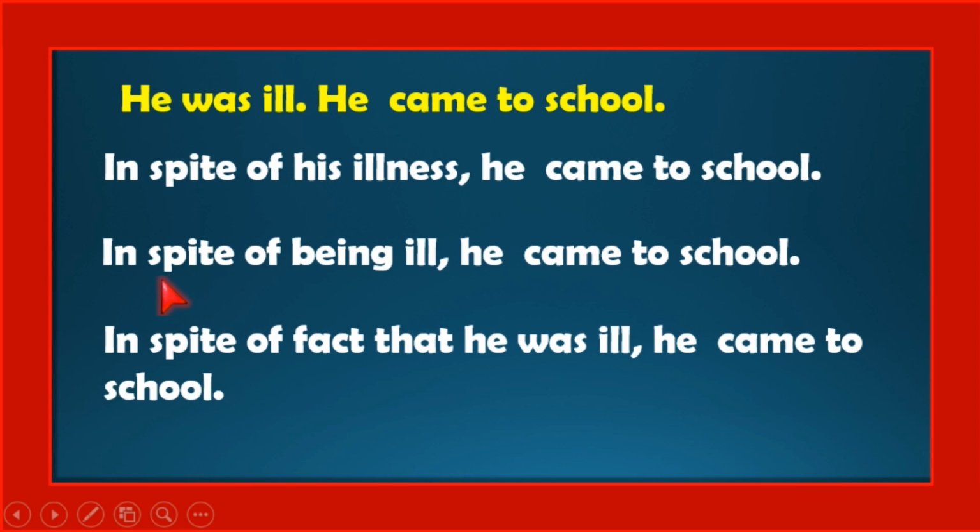And the next structure, in spite of plus gerund, ing form, and adjective form. So, in spite of being ill, comma, he came to school. And the third structure, it is very simple. In spite of the fact that he was ill, he came to school.